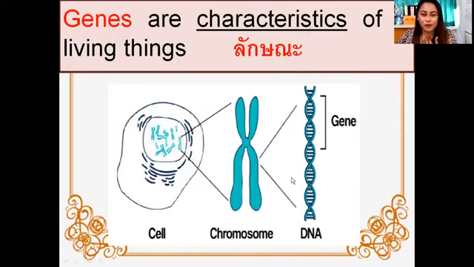Another example, like your nose, pointed nose or flat nose, your height, you're tall or you are short, and what else? Skin color, eyes color, hair color. Those are characteristics that we get from our mother and father.